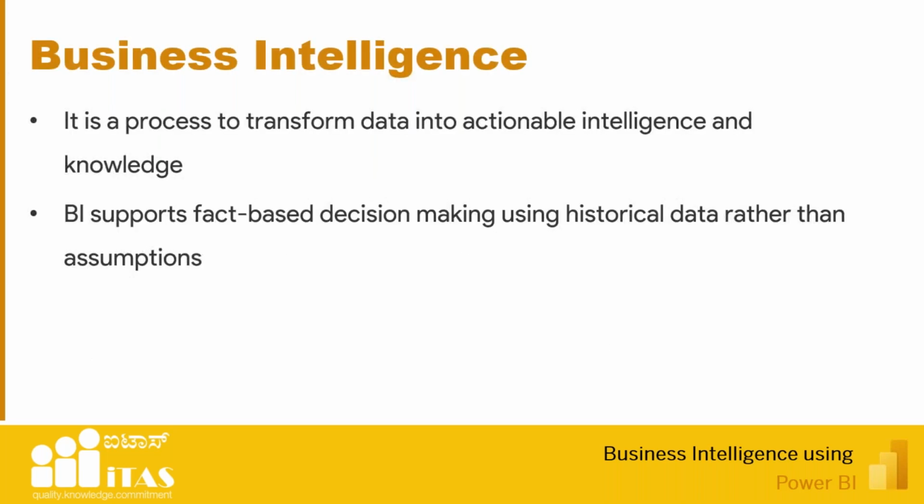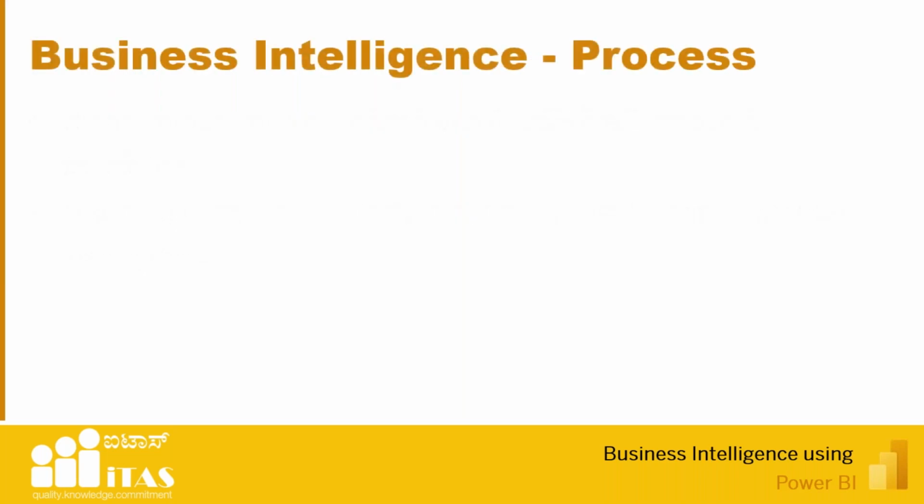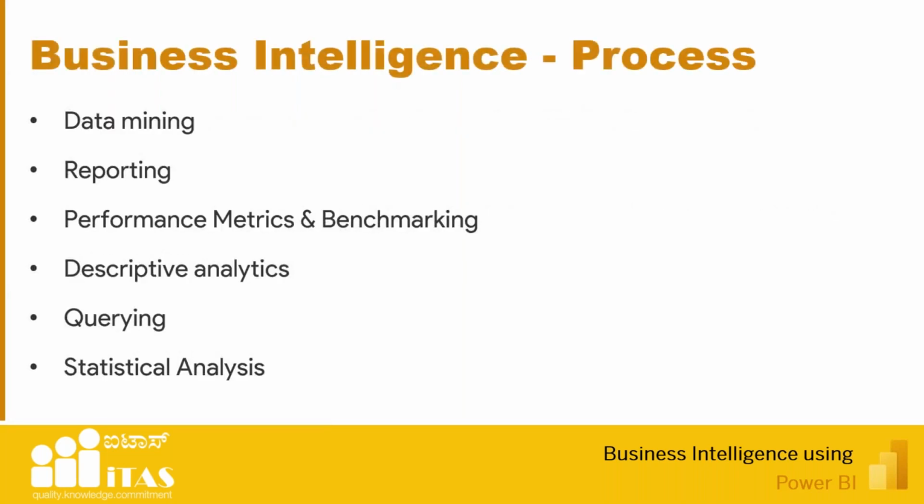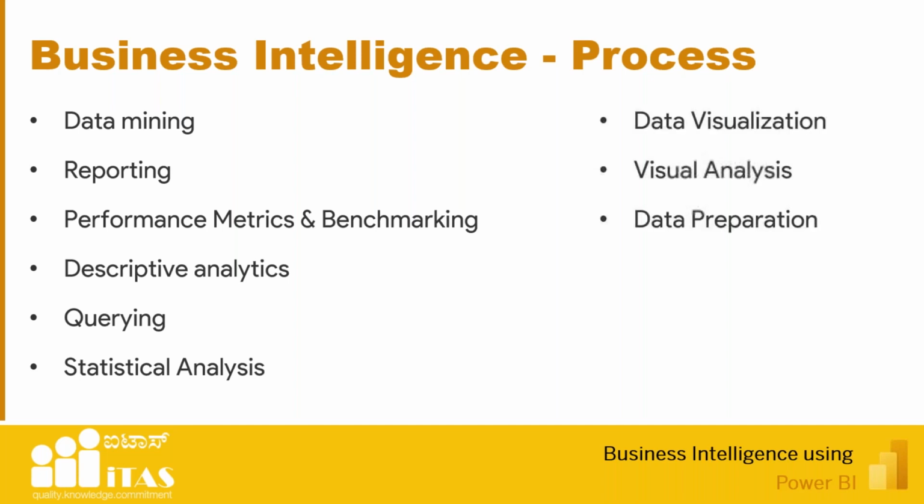It is a process to transform data into actionable intelligence and knowledge. That is converting your raw data. The next we'll see business intelligence process. Business intelligence is actually used for data mining, reporting, performance metrics, descriptive analytics, querying, statistical analysis, data visualization, visual analysis, and data preparation. So this is what you'll actually be doing in business intelligence. This is the process, the tasks we can actually do in BI.